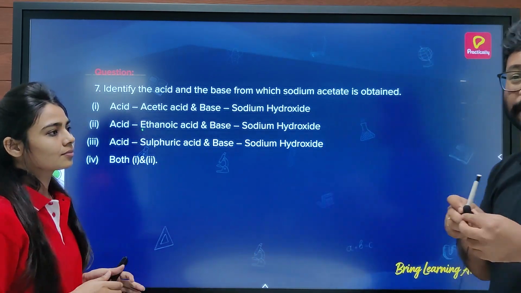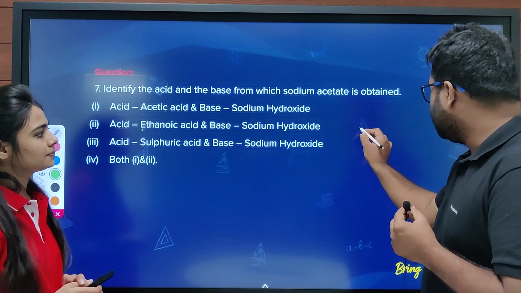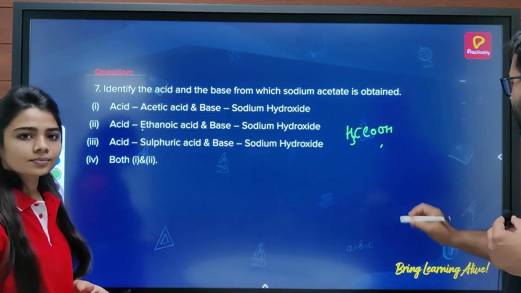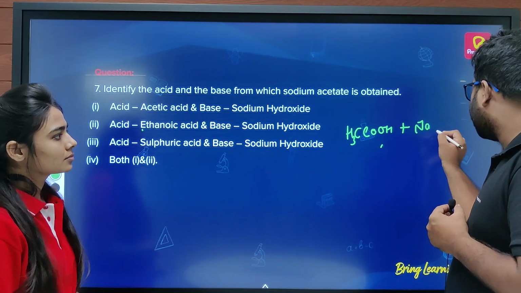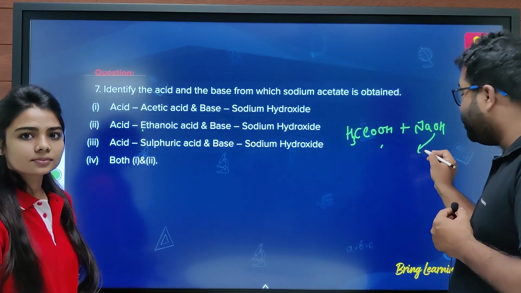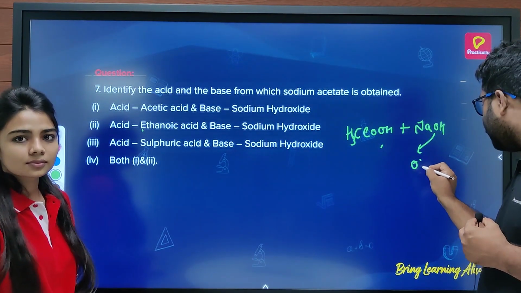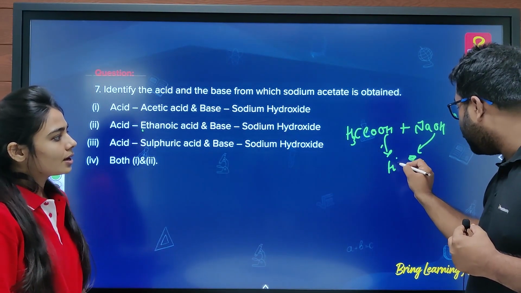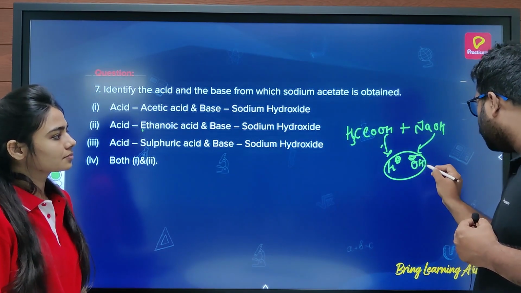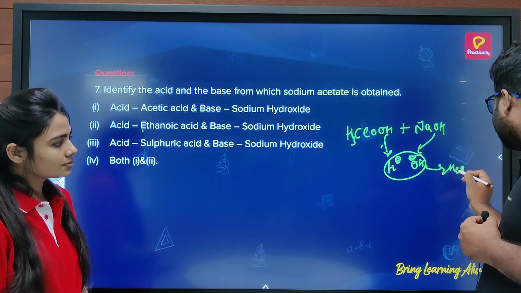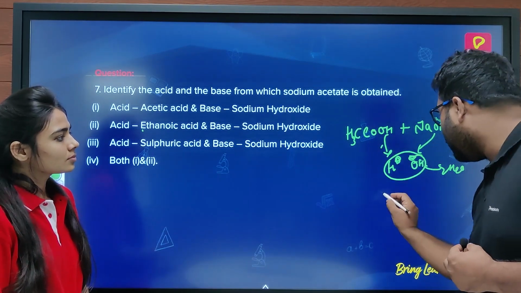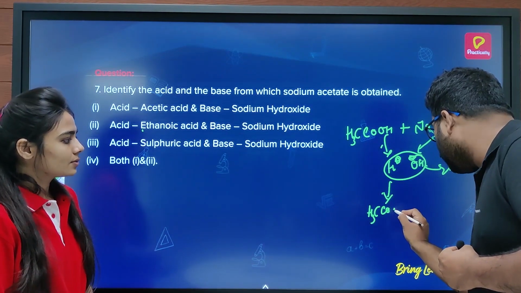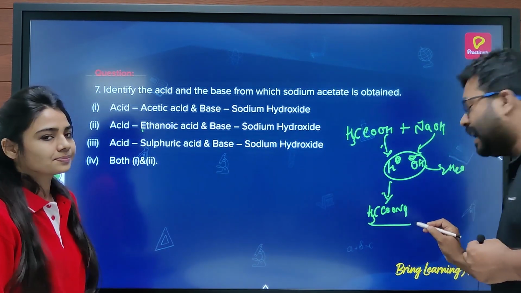Absolutely. And the explanation for that goes like this. See, this is your acetic acid, CH3COOH, and it is reacting with NaOH. Now, NaOH being a base gives you OH minus, and acetic acid being an acid gives you H plus ion. Together, both of these give you water, which is a neutralization reaction we know, and what you are left with is CH3COONa, which is sodium acetate.